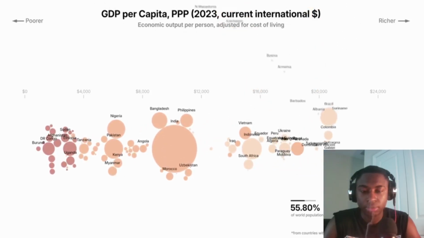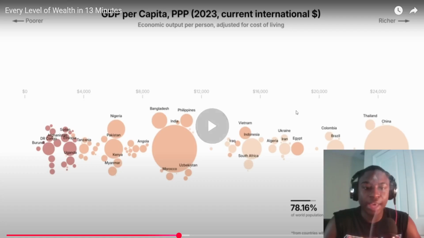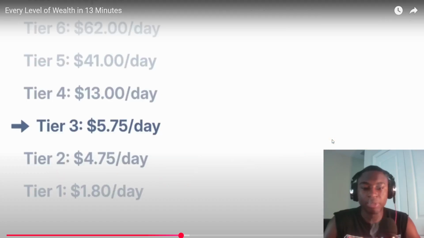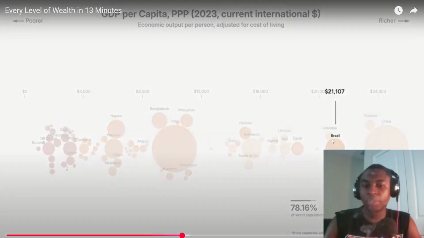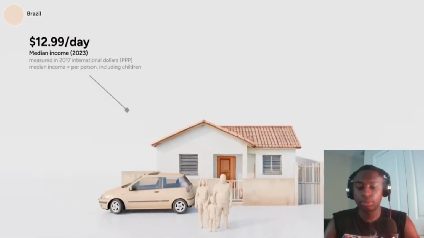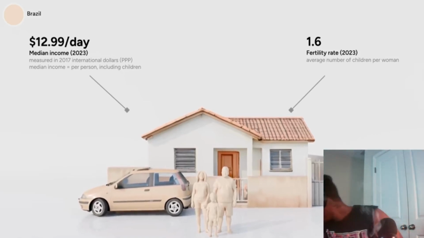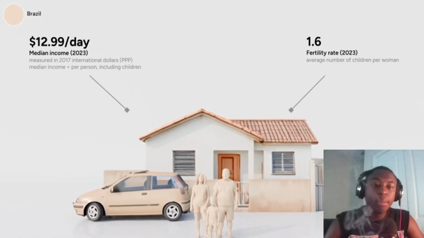We now get mostly upper middle income countries from Latin America, Eastern Europe, Africa, and Asia, including China. Let's pick Brazil. The median wage in Brazil is about $13 per day. In Brazil, women have on average 1.6 children. For the first time, we get a fertility rate below the replacement level.